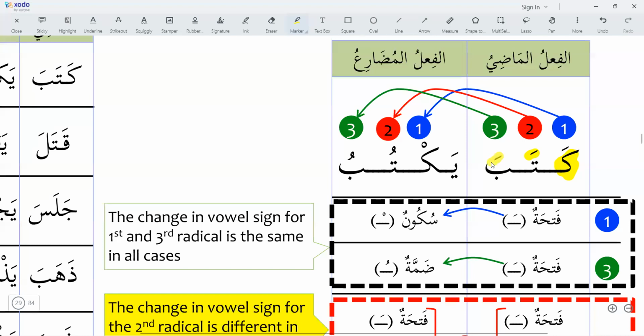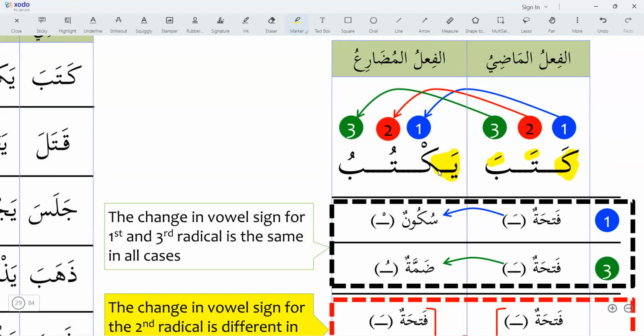Kataba, all 3 letters have the fatha. When we change into the fi'l mudari, we will add the harf of mudari, the particle of mudari. What are the particles of the mudari? Ya, ta, hamza, noon.